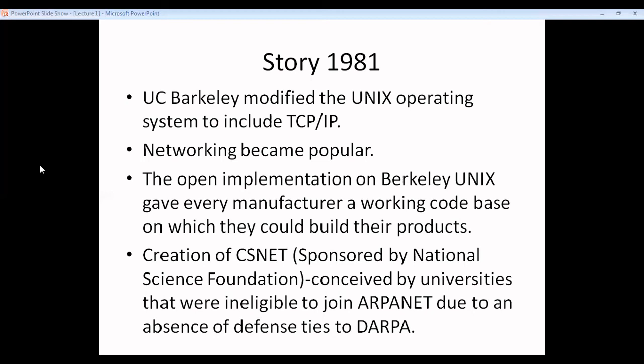So these universities which didn't have any tie with the Department of ARPA were not able to connect with ARPANET. They got some sponsorship from the National Science Foundation and designed this CSNet network of computers at these different universities.